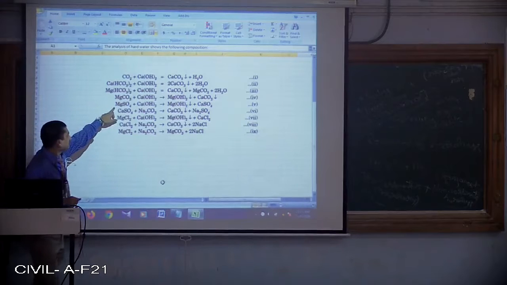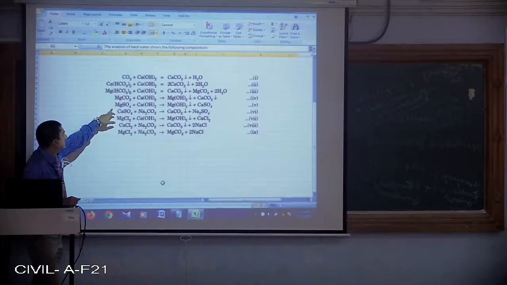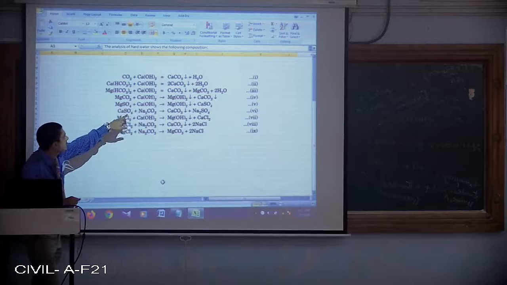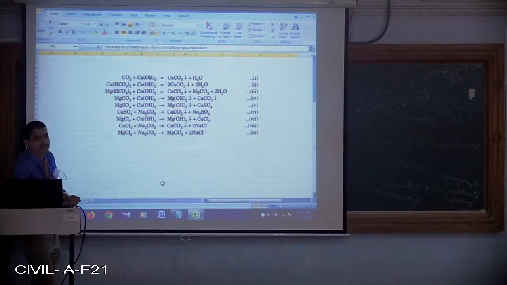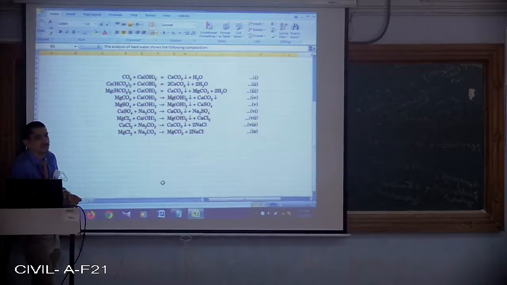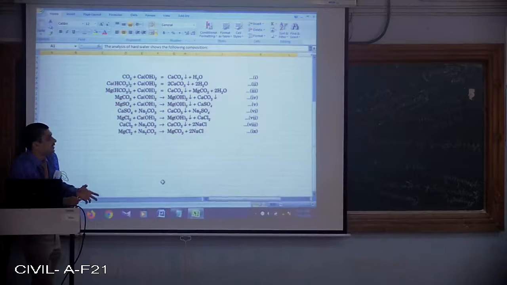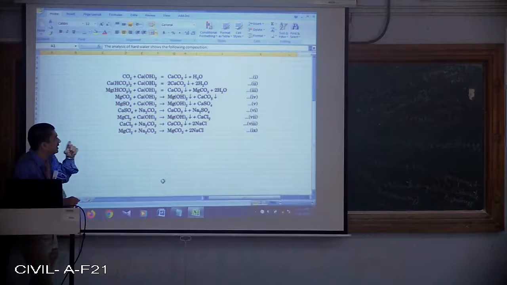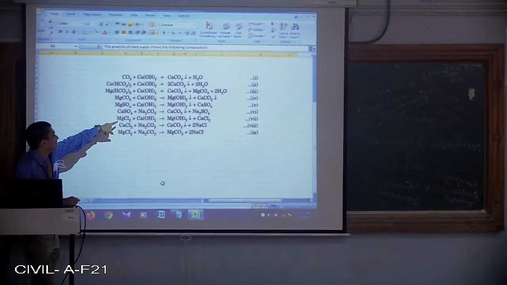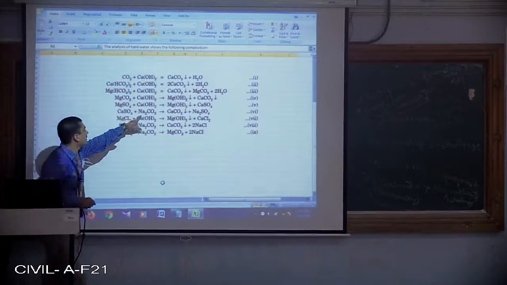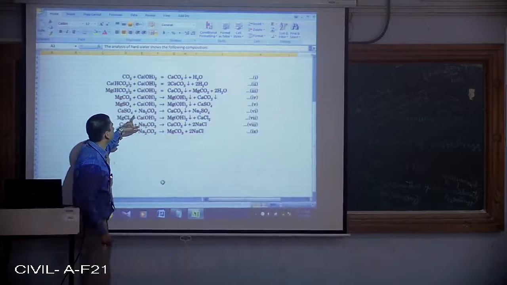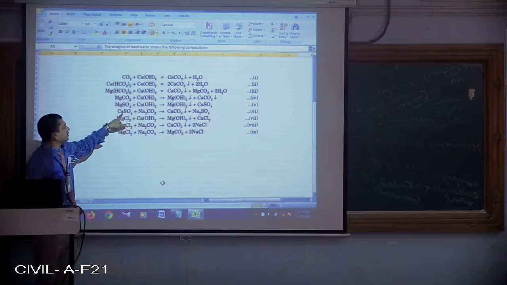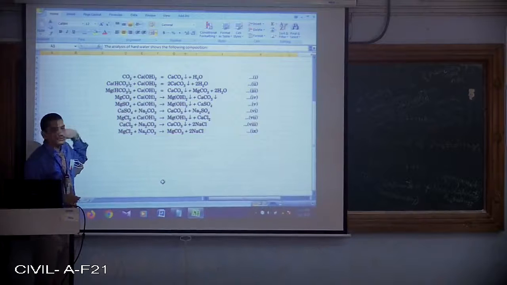During the reaction between MgSO4, that is magnesium sulfate, and calcium hydroxide, CaSO4 is formed. This CaSO4 cannot be removed by excess amount of lime. So in that case, we need to add the soda ash. That means CaSO4 plus Na2CO3 is going to yield Na2SO4 and calcium carbonate CaCO3.